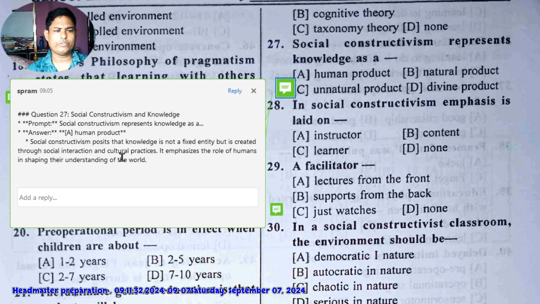Social constructivism posits that knowledge is not a fixed entity but is created through social interaction and cultural practices. It emphasizes the role of humans in shaping their understanding of the world.